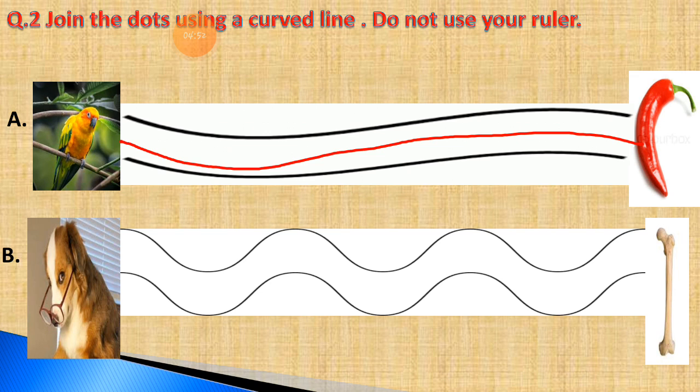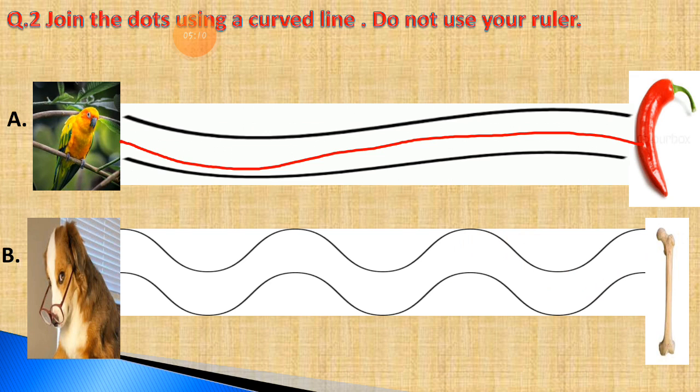Now part B: there is a dog and he wants to eat a bone, right? So we have to reach the dog to the bone by drawing a curved line, and the dog will reach it.